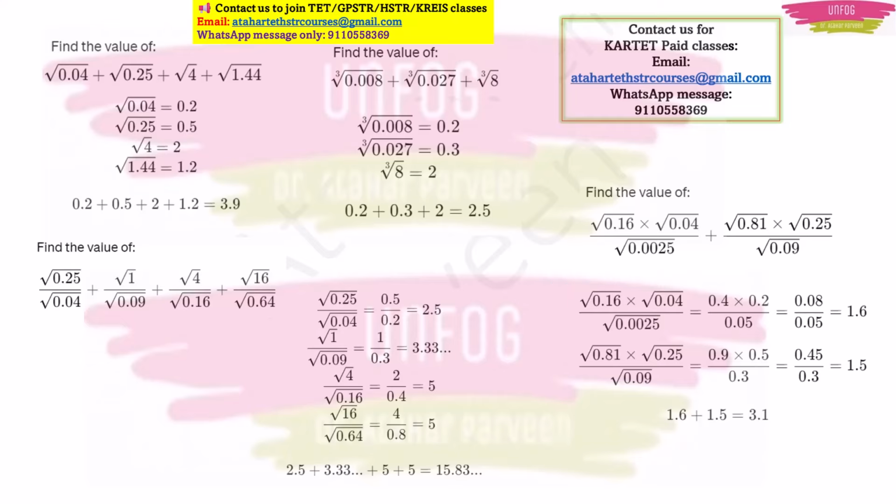So I have given you 5 most expected questions for the same type of concept, and I can guarantee you that if you learn these 5 questions nicely, then you will surely answer any question which will be asked from this concept. That is my guarantee. I hope that you have tried to solve these problems along with me. If not, please pause the video right now and solve it.